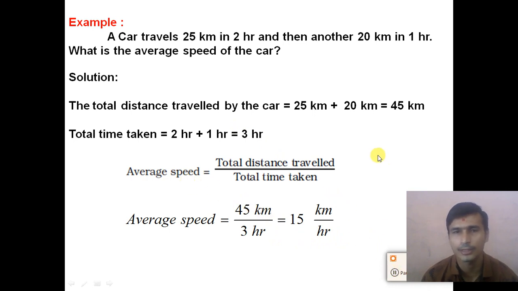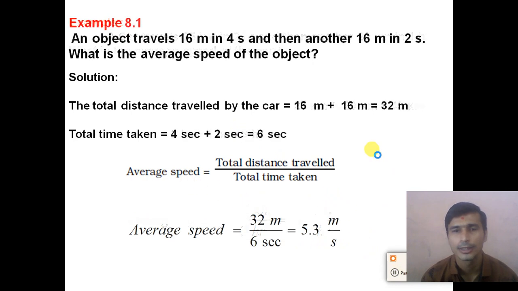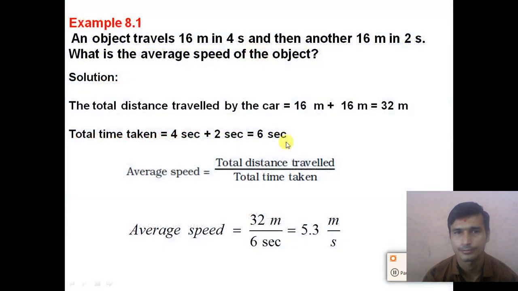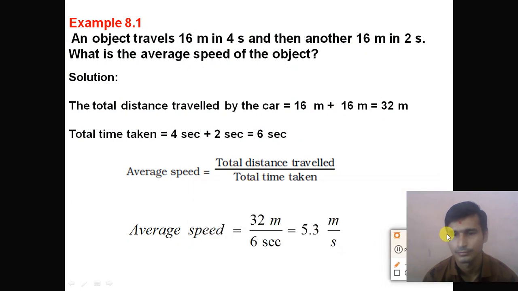Now we take the same example given in the textbook. Example number 8.1. In the textbook this example is given, you must write this example and you must understand this example. An object travels a 16-meter distance in 4 seconds.